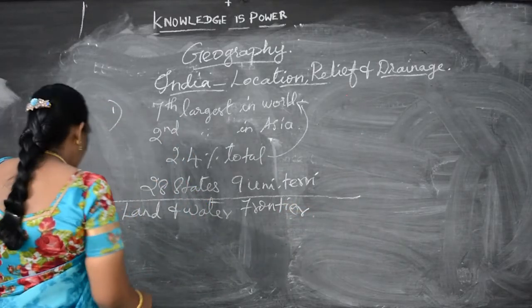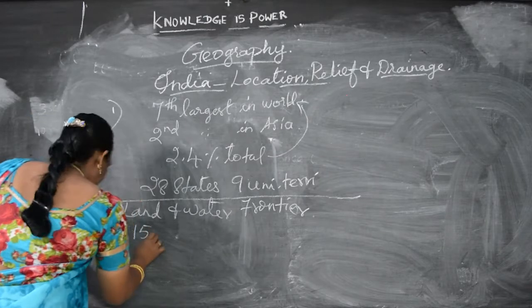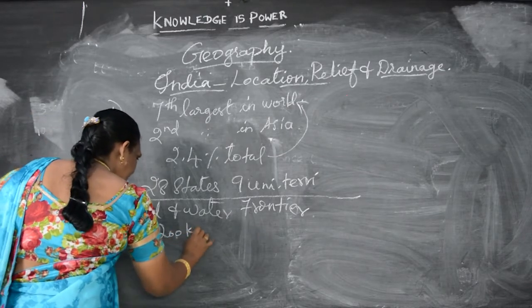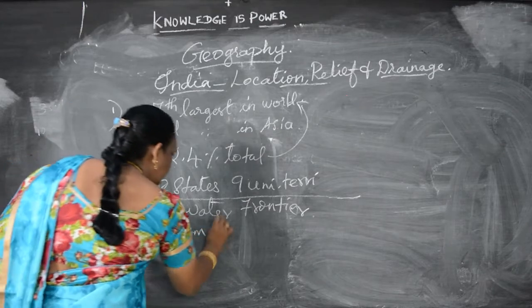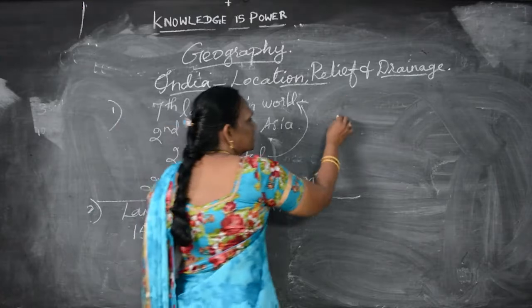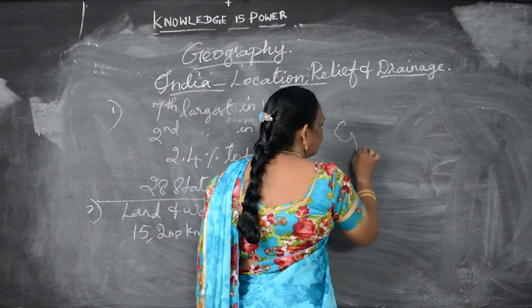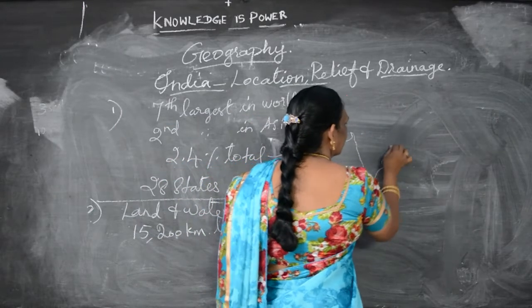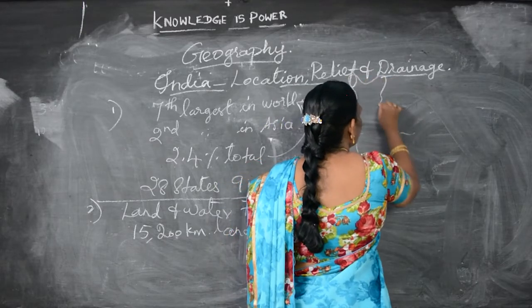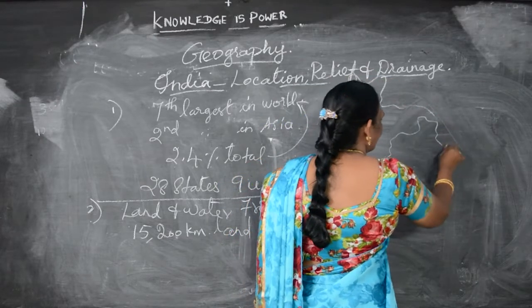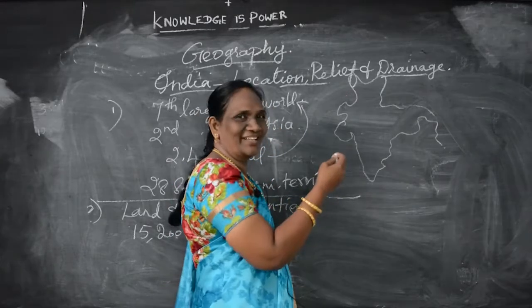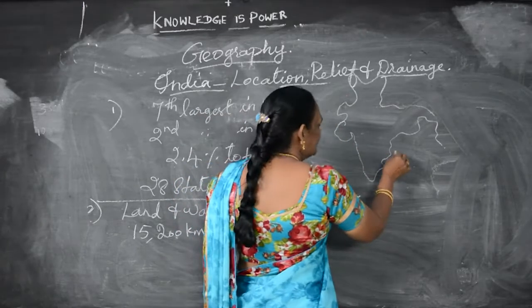We have a 15,200 kilometer land frontier. Children, this is India, roughly I drew this.